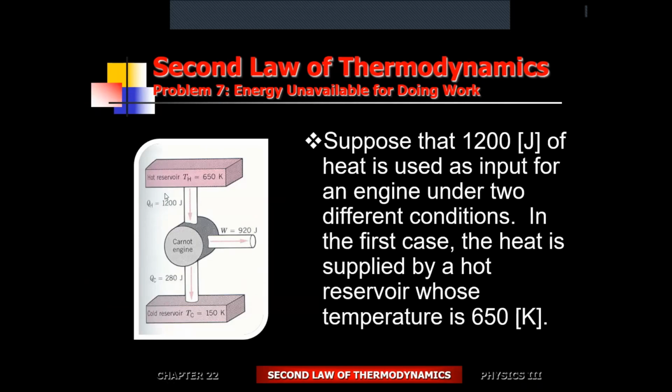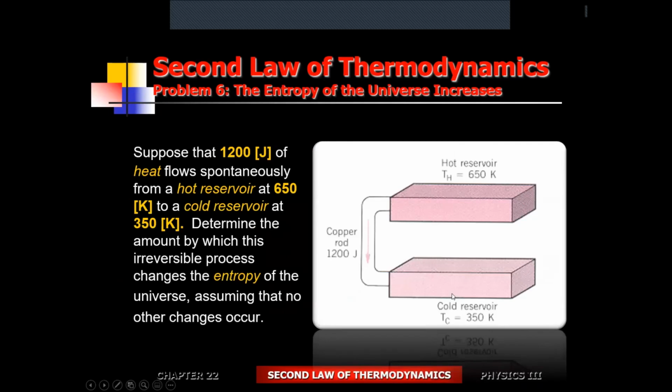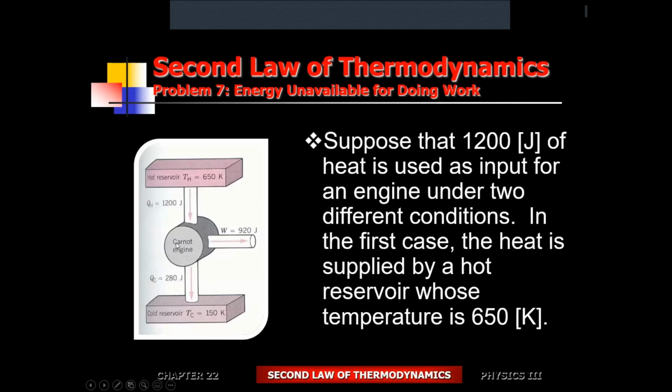So every time there's heat flow from hot to cold, the amount of heat available to do useful work diminishes. That's one of the conclusions of the entropy principle. Every time the heat flows from hot to cold, the entropy of the universe is going to go up. Every time the entropy of the universe goes up, the amount of heat available is going to diminish. This problem is designed to illustrate that.